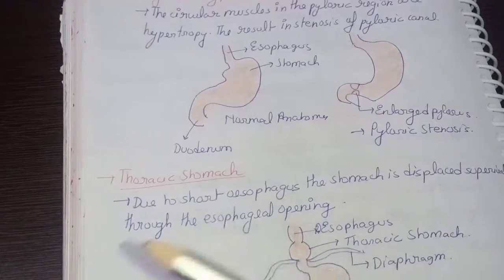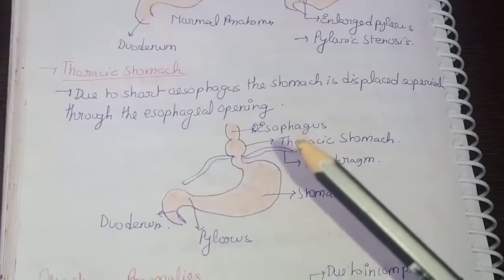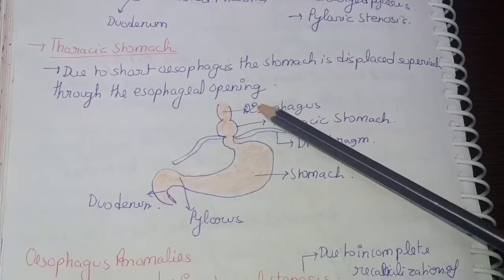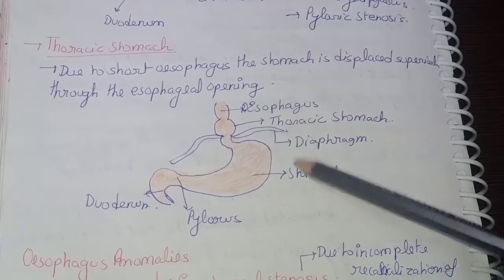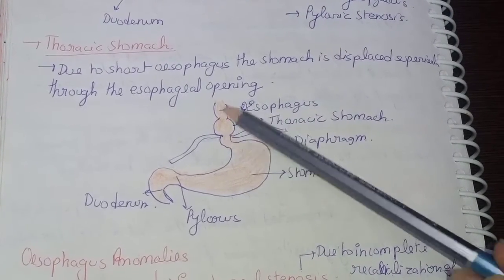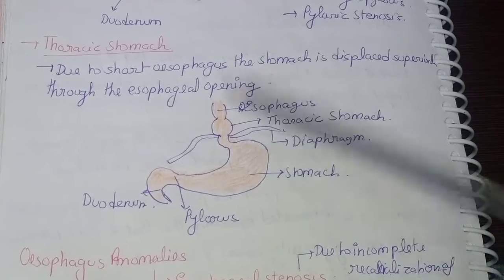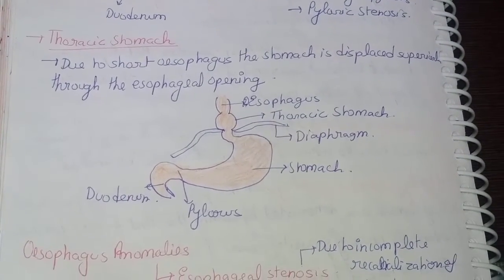Now what is thoracic stomach? Due to a short esophagus, the stomach is displaced superiorly through the esophageal opening. As you can see, this is the diaphragm, this is the esophagus. The opening is small, and with a short esophagus, the stomach will be displaced into the thorax. That's why it is called thoracic stomach.